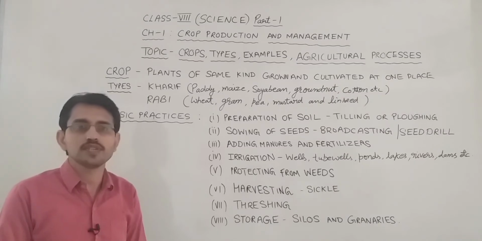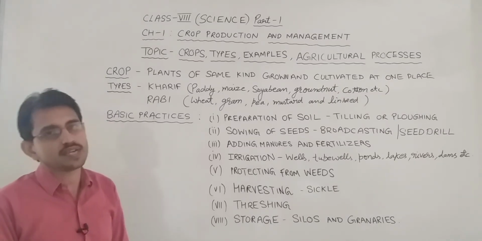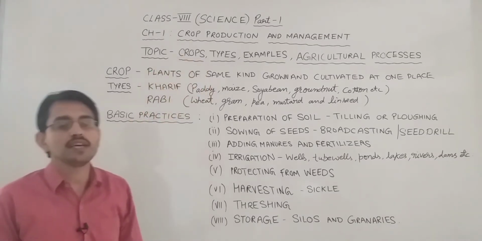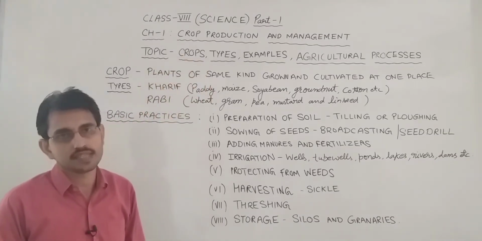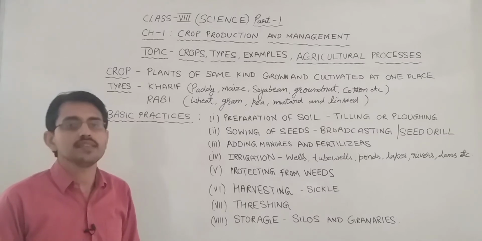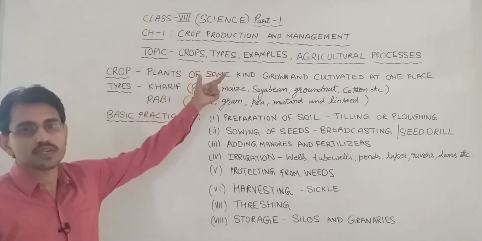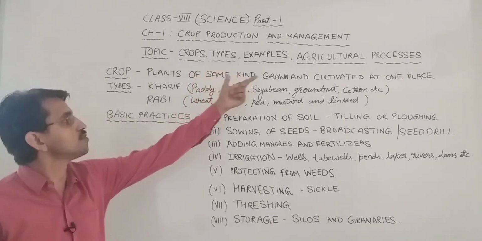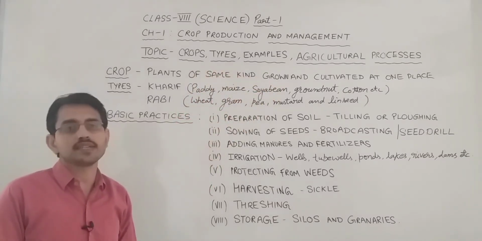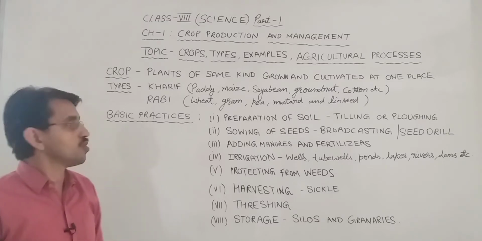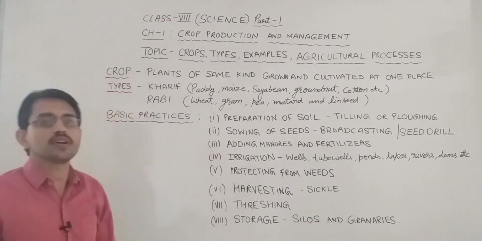I am Umesh Bharadwaj, your science teacher, and today in this video I will teach you chapter 1, crop production and management from class 8 science. This is part 1 of this chapter. In this video we will talk about crops, types of crops, examples of different types of crops and various agricultural practices in detail. So let's start with the discussion of the word crop.